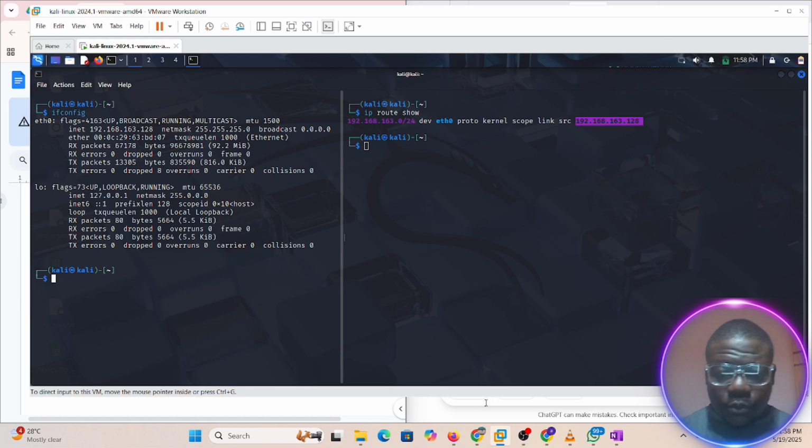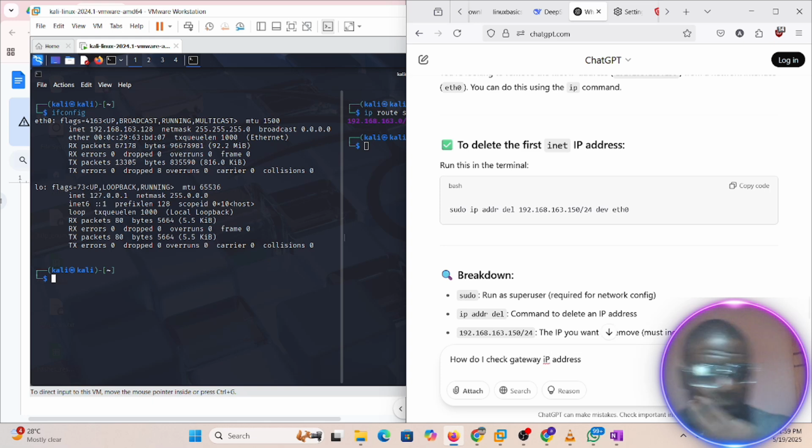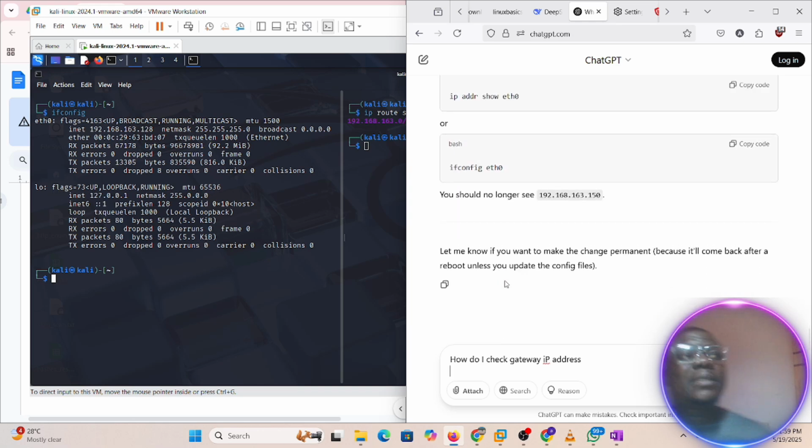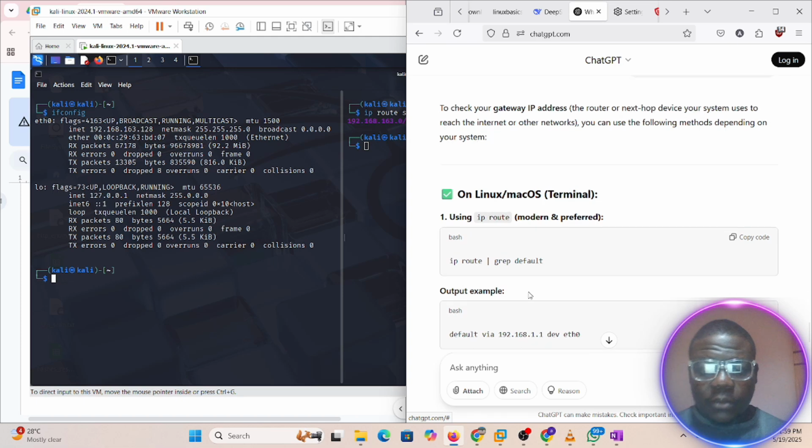Okay, now let's do. How do we check the gateway IP address? So the gateway is that particular point, the last point that the traffic in your network gets to before it goes into the internet. I'll find a way when we are going to configure routers, and that will be another thing, but we need to finish this course we are dealing with first.